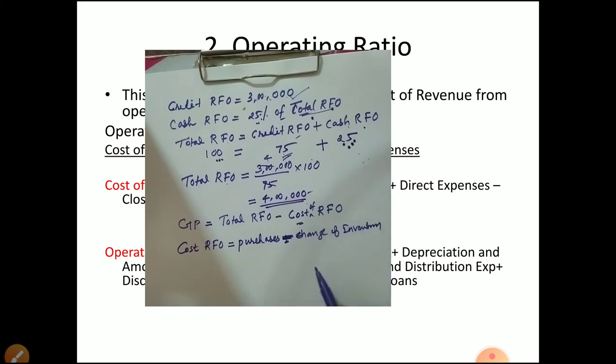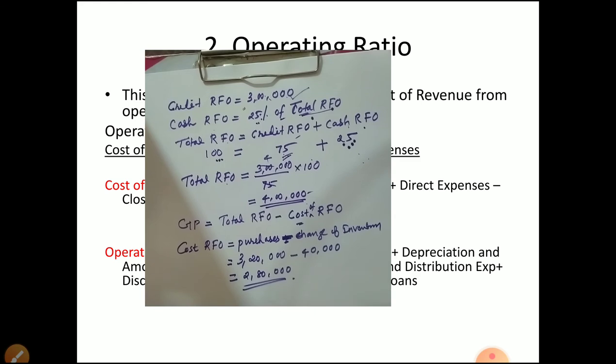When opening inventory and closing inventory are not given directly but change of inventory is given, you can directly subtract it. If opening inventory and closing inventory are both given, we do opening inventory plus purchases minus closing inventory. So when change of inventory is given directly, you subtract it. Here we only have purchases and change of inventory, no direct expenses given. So purchases 3 lakh 20,000 minus change in inventory 40,000, so cost RFO will be 2 lakh 80,000.